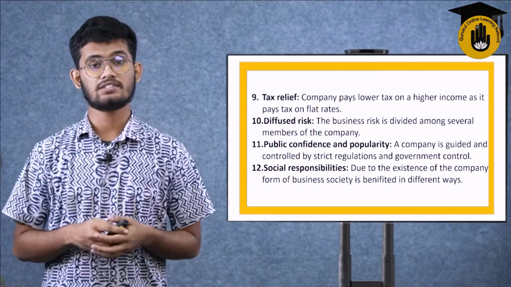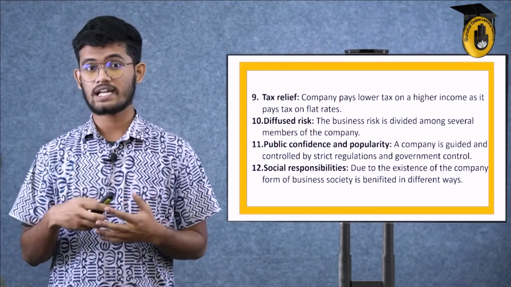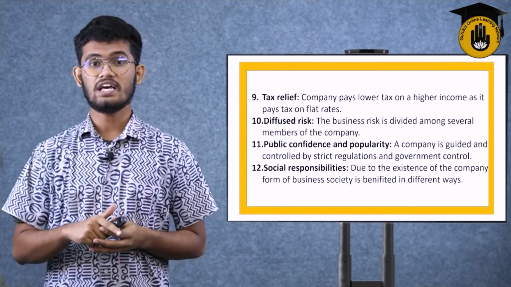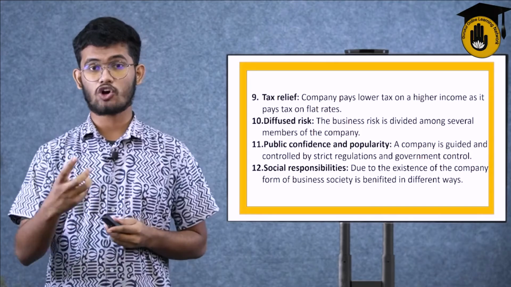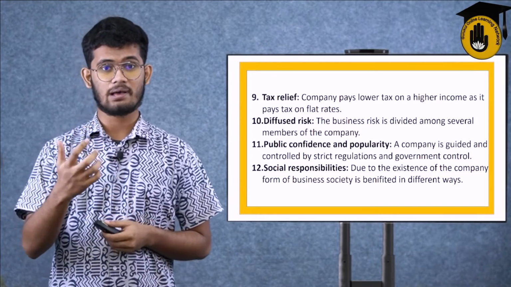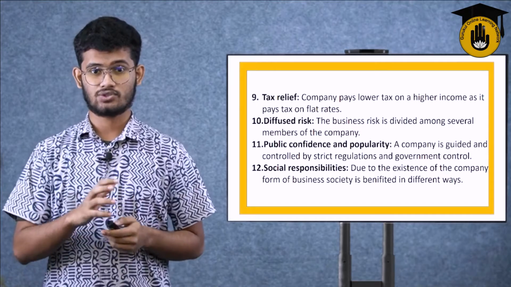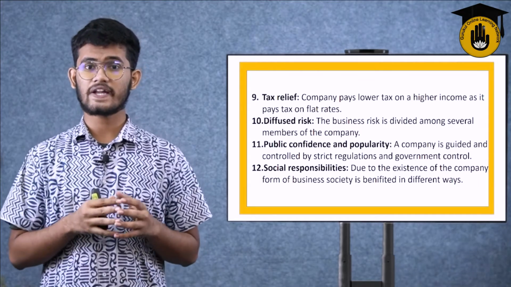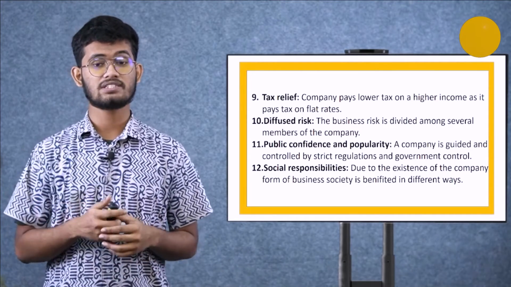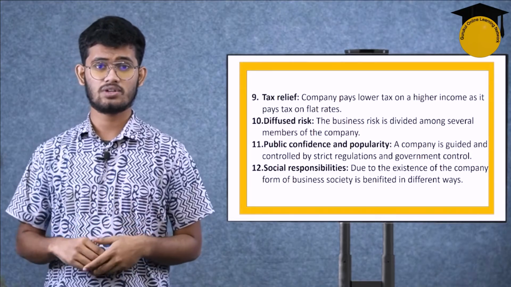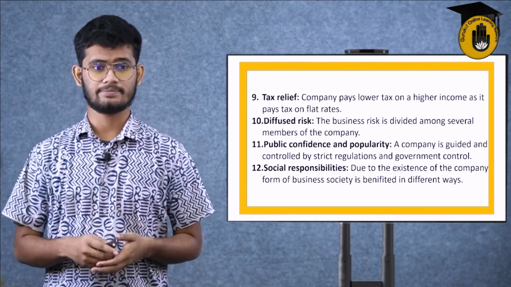Suppose someone gave a 10 lakh taka investment to the business. He will take the percentage of profit according to that 10 lakh, and he will also bear the liability and debts to the company within that 10 lakh taka percentage. So that's how the business risk is divided among several members of the company. Several members generally means shareholders and the main owners of the company.